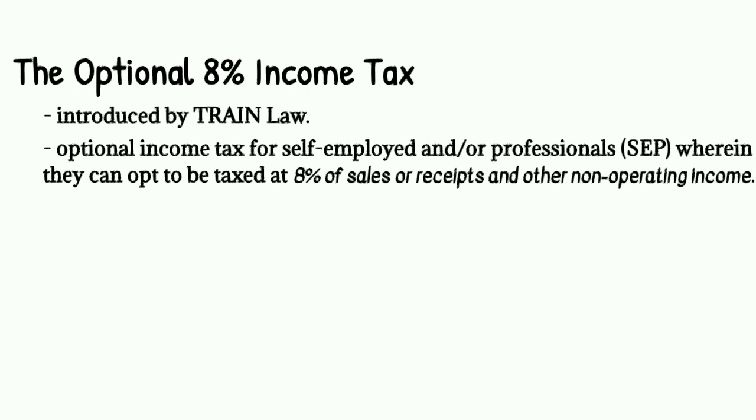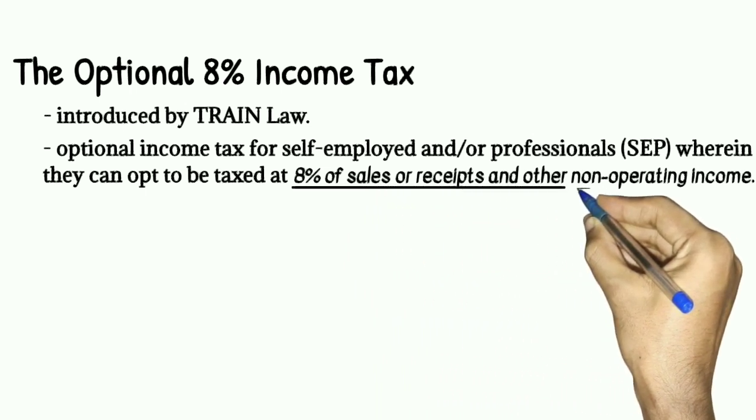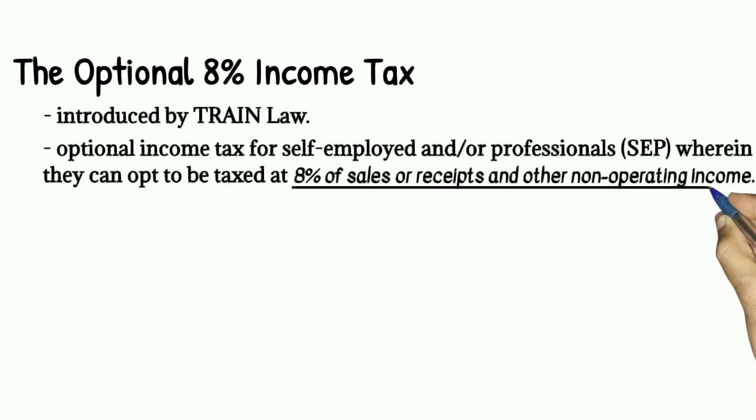That means effective January 1, 2018, in place of the progressive income tax computed under the individual tax table or the progressive tax table, and 3% percentage business tax on sales or receipts, meron silang option para mataksan ng 8% of sales or receipts and other non-operating income.